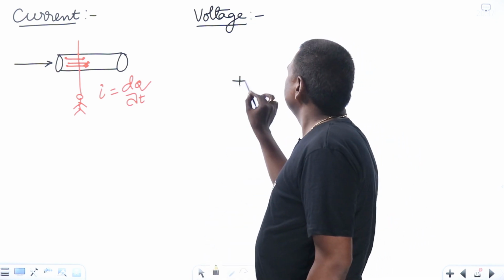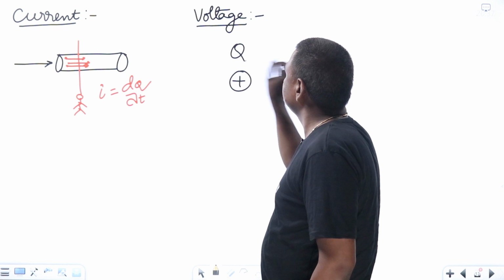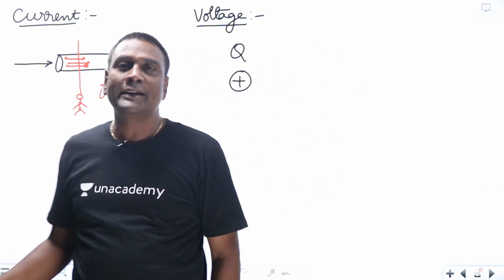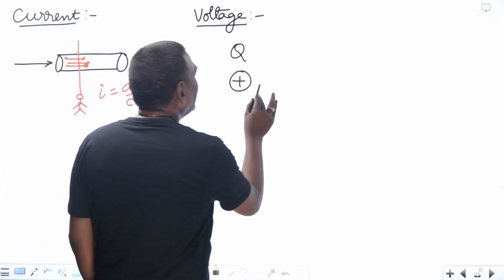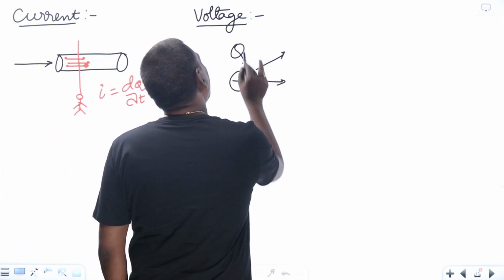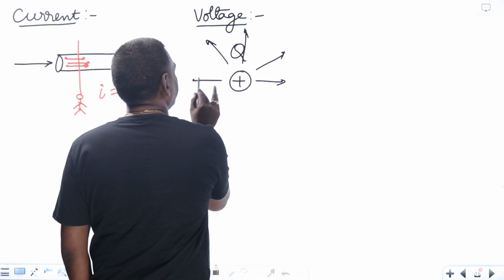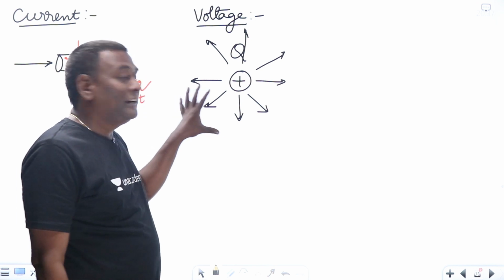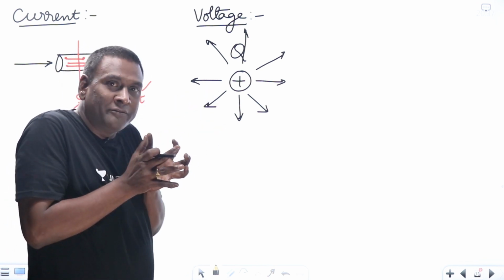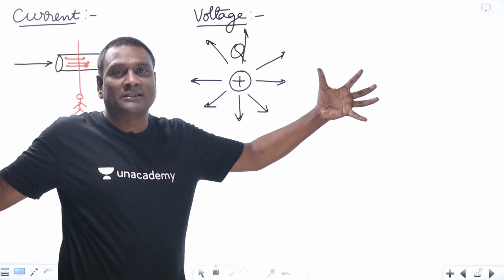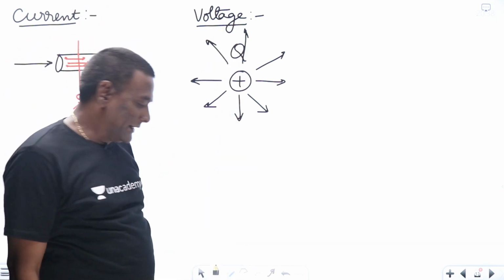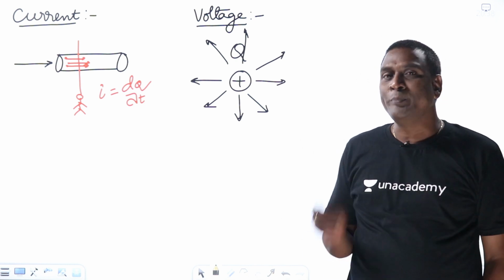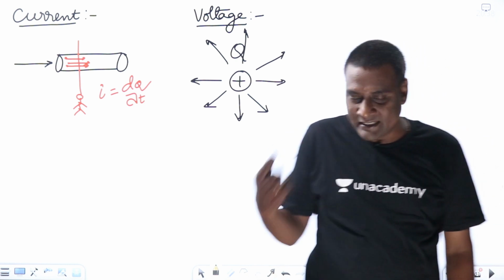Now, see here, if I have one charge here, then around the charge you are going to get an electric field or not? Yes. That electric field will be in this direction. Electric field is a divergent field, meaning the field spreads in all directions like this. And if you think of magnetic field, it's a curly field.